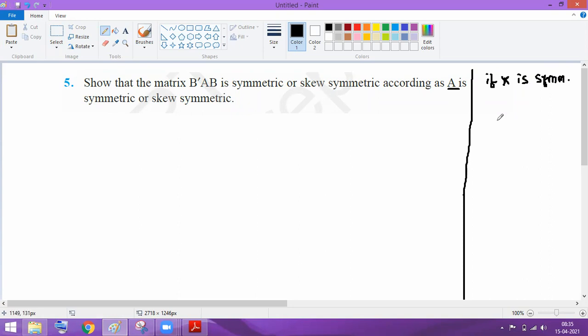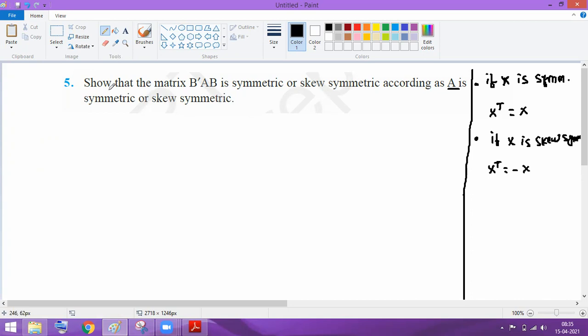X transpose equal to X. Yes, if X is symmetric, then X transpose equal to X. Now second, if X is skew symmetric, X transpose is equal to negative of X. Exactly, X transpose equal to negative of X. That is basically the skew symmetric.